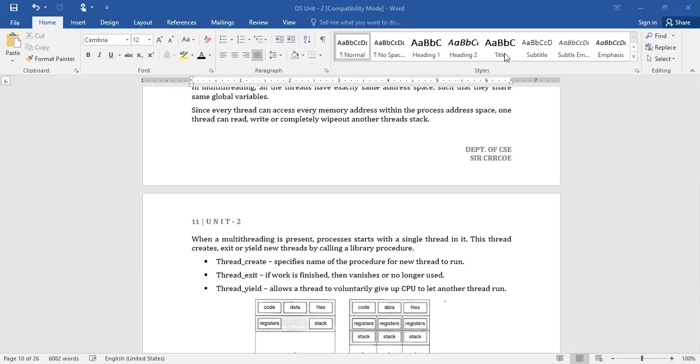So in the last class, we discussed what is a thread, what are the thread libraries, what about multi-threading, and what are the various models which are used for mapping user level threads to the kernel level threads.